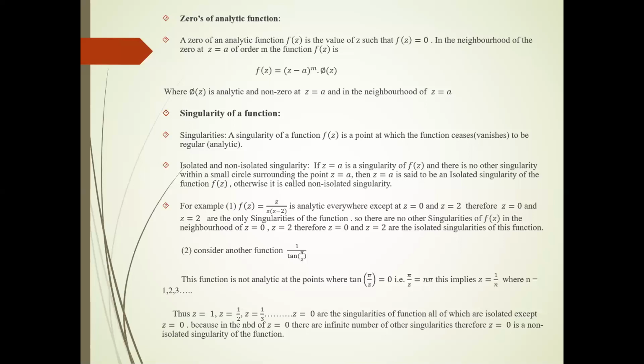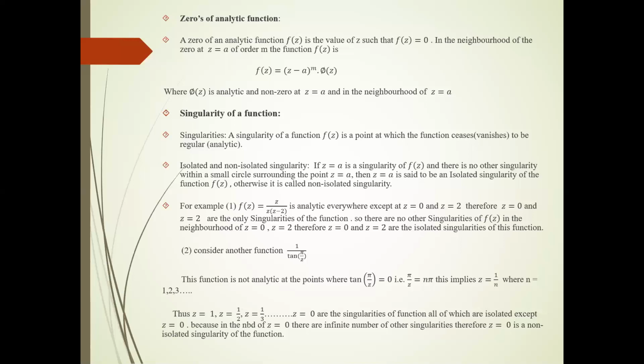If there does not exist a neighborhood or a small circle around a point z equal to a that contains, every time, at least one point other than z equal to a, okay, in every neighborhood it contains a singularity other than that point, then that singular point is called a non-isolated singular point or non-isolated singularity.